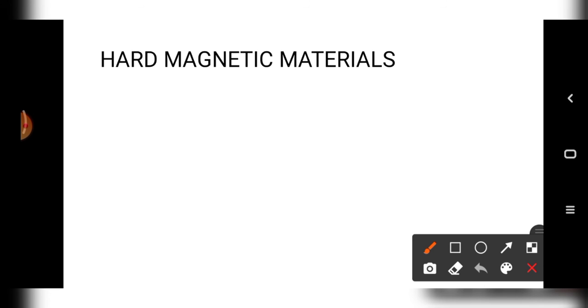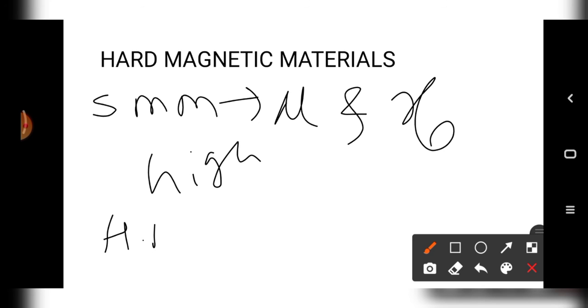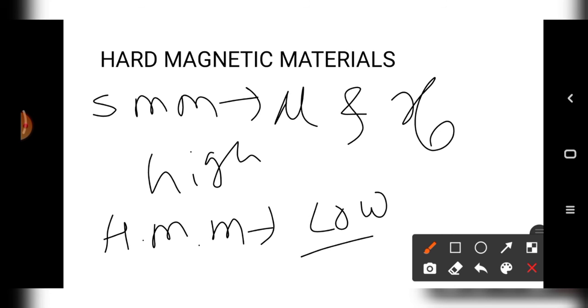Now we will see the next difference. In soft magnetic material, permeability, that is mu, and magnetic susceptibility are high. In case of hard magnetic material, the values of permeability and magnetic susceptibility are low.